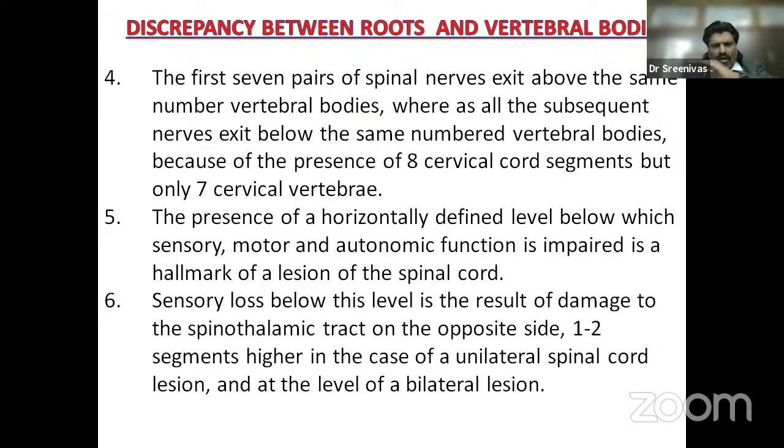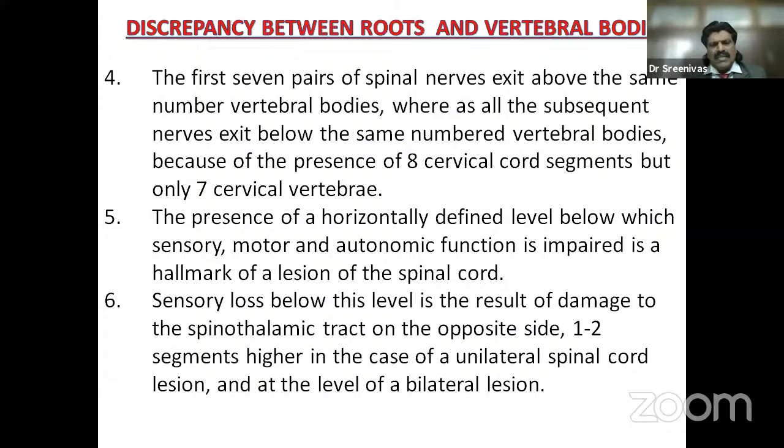The presence of a horizontally defined level below which sensory, motor, and autonomic function is impaired is a hallmark of a lesion of the spinal cord. So if there's a definite level below which motor, sensory, and autonomic disturbances are present, it is a hallmark of a lesion of the spinal cord.